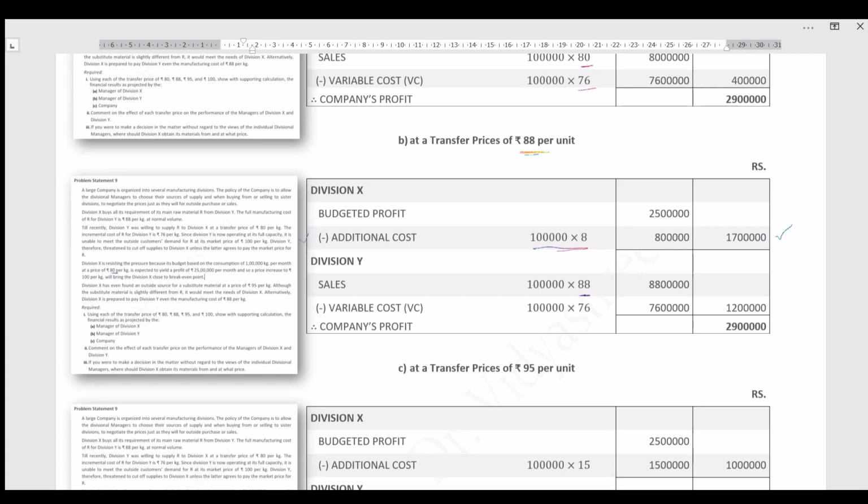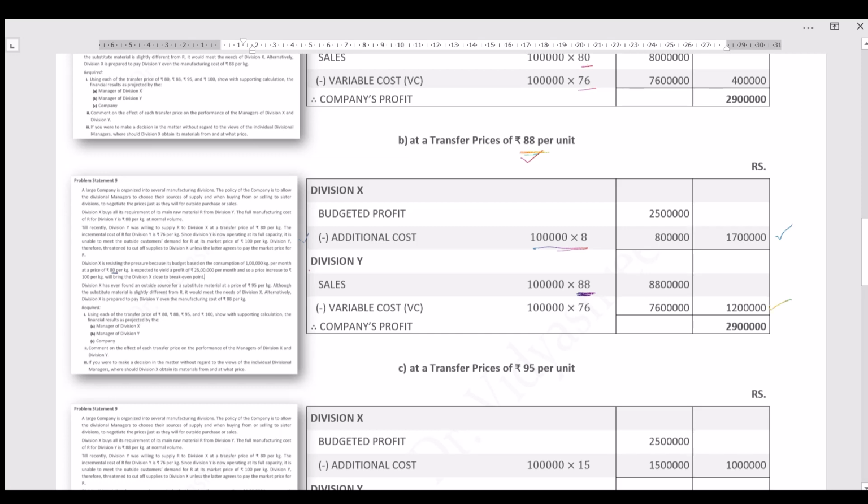Add the profit of both X and Y. Let me repeat once again. As we know, division Y is selling to division X. So with division Y, it is selling at rupees how much? 88. Why is it 88? As in the given scenario, we have to calculate for the transfer price of rupees 88. So it is selling for rupees 88 minus its variable cost. This is the profit which division Y got.